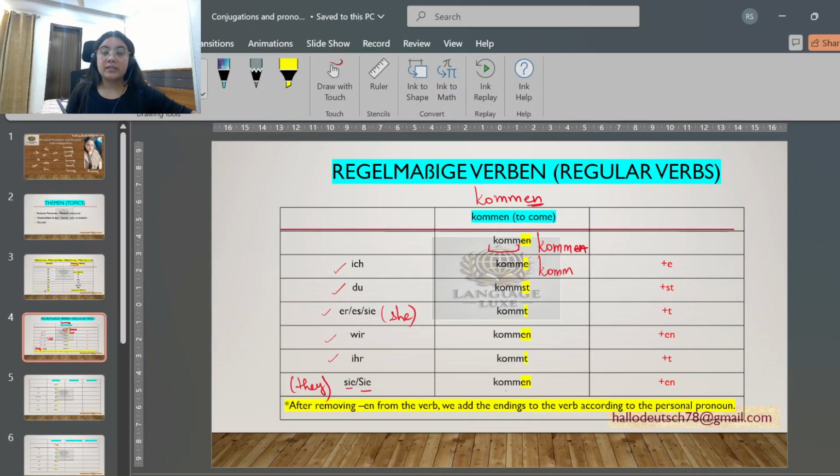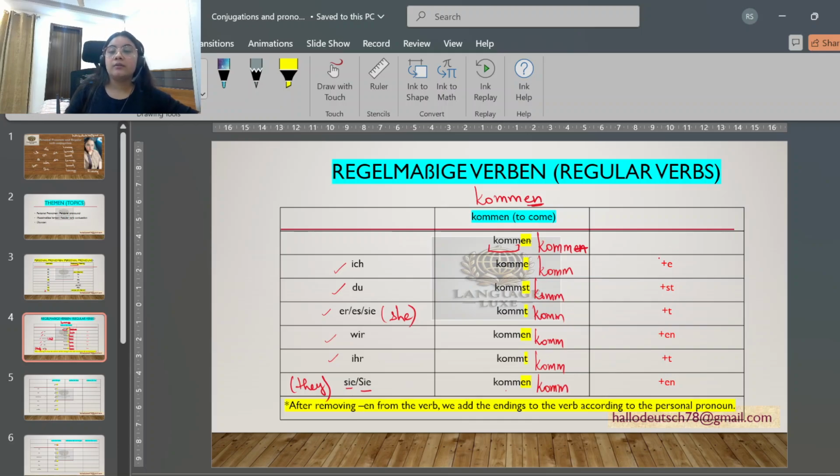Now, what we do basically is add endings to it. So let's write komm for every pronoun. Now we have to add endings to it.